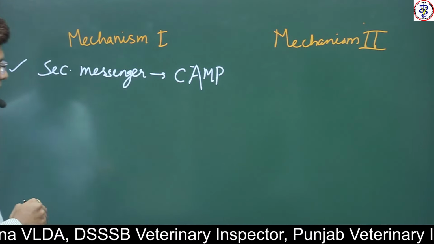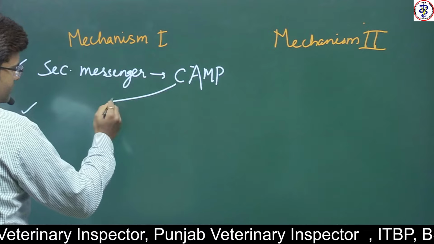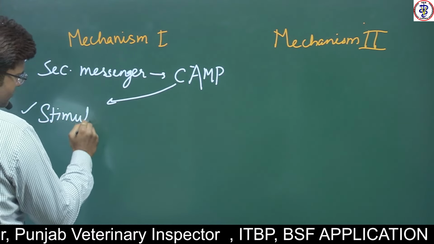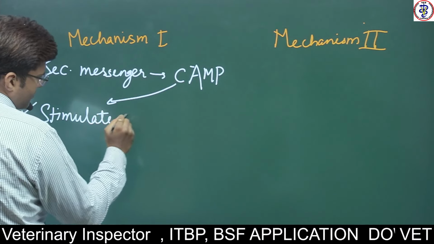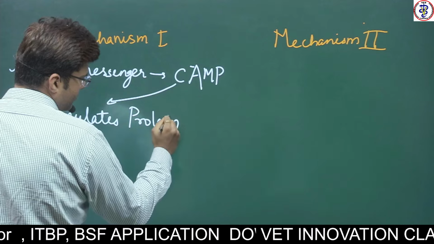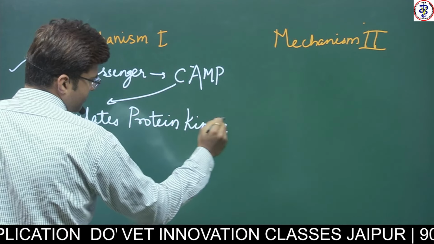Okay, and this cyclic AMP stimulates protein kinase A.